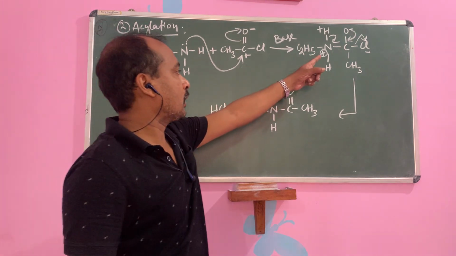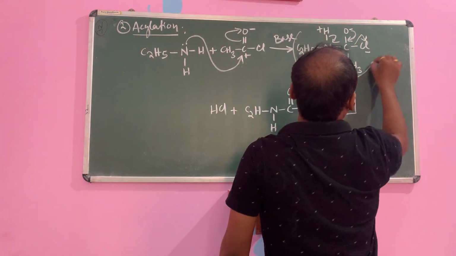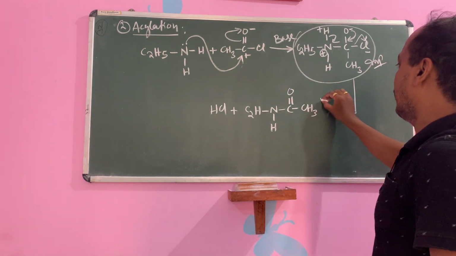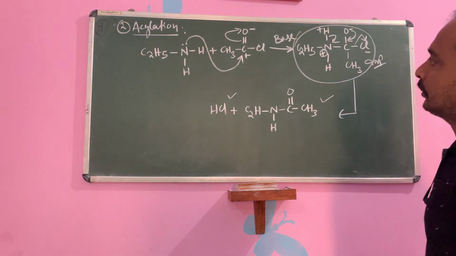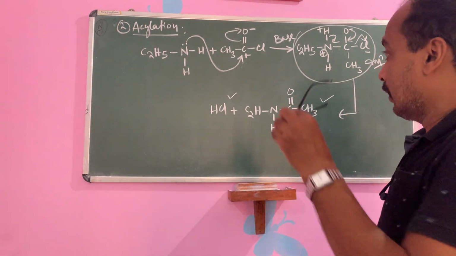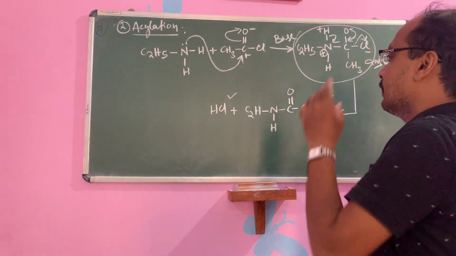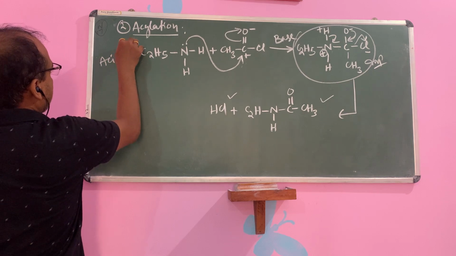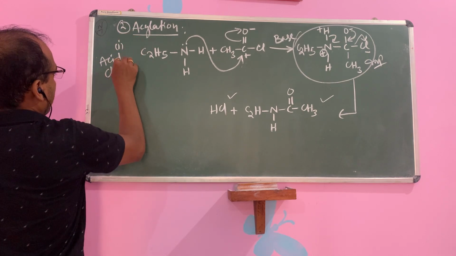Okay, this step is important. This step is important. Okay, children, so this is your amide and this is your HCl. This is the reaction of acid chloride with the amine to give the amide. Similarly, this one is your first one, this one is your acid chloride.